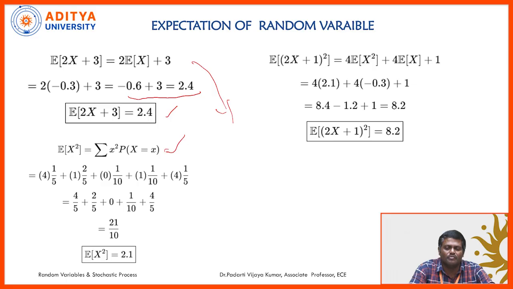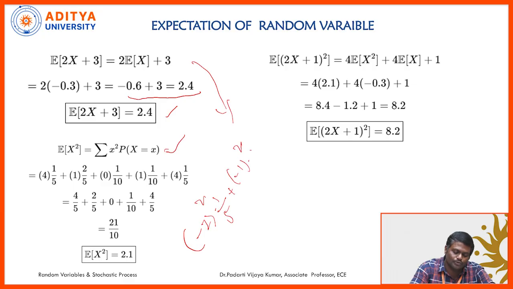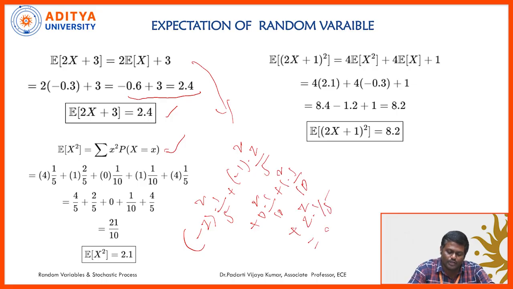Next, the mean square value, expectation of x square. So expectation of a function of a random variable: simply minus 2 whole square into 1 by 5, minus 1 whole square into 2 by 5, 0 square into 1 by 10, 1 square into 1 by 10, 2 square into 1 by 5. Doing this, we will get 21 by 10. So that is 2.5. So this is the mean square value.